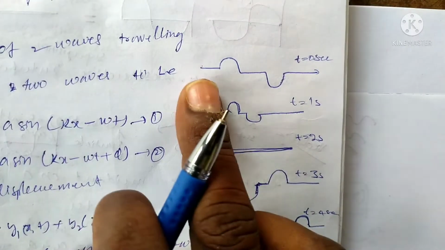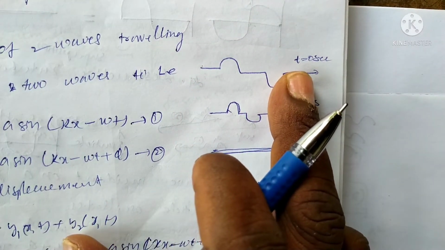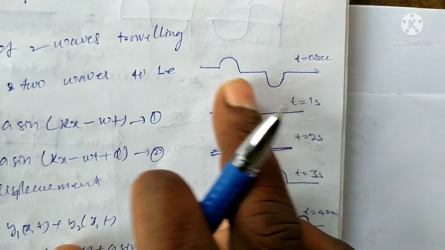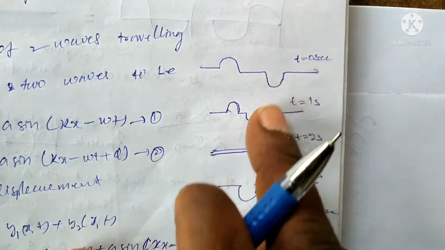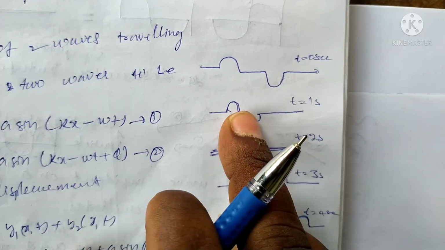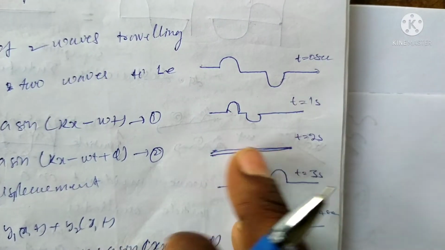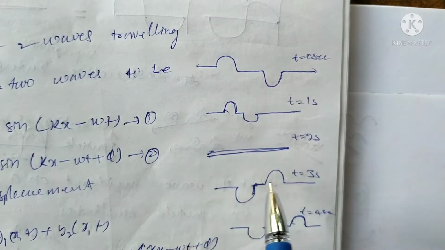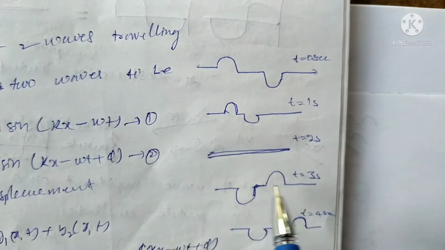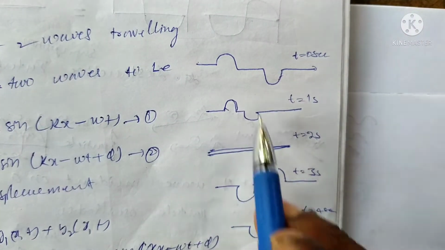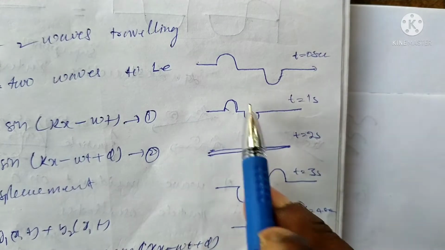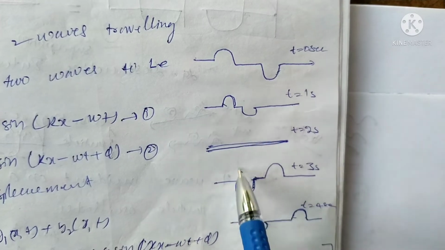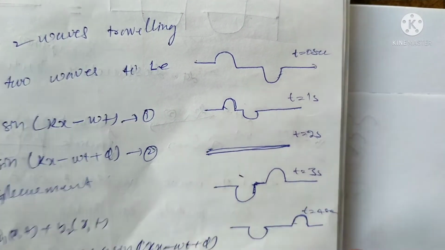Here, in the first case at 0 seconds, there is a crest and a trough. After 1 second they come closer. After 2 seconds it disappears. That means the crest and trough cancel, and we get a straight line. After superposition they separate like this. This is the mirror image of the first one. These two are mirror images of the waves.